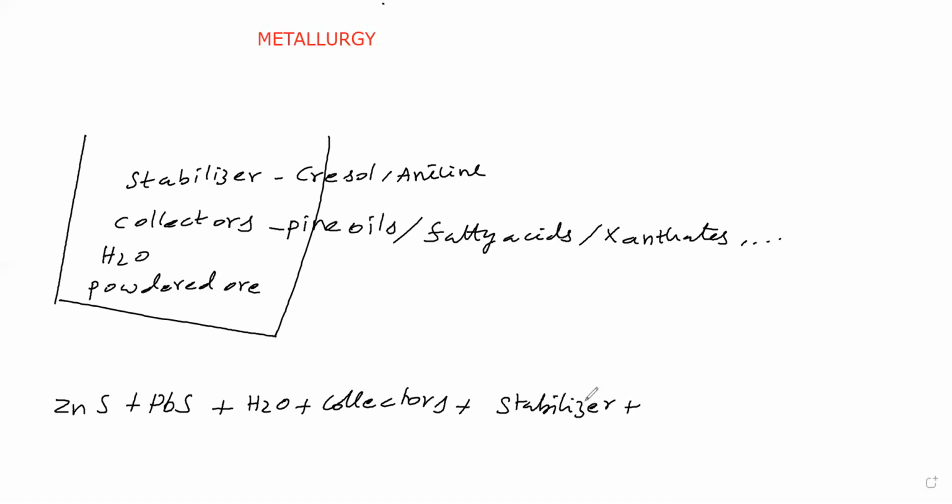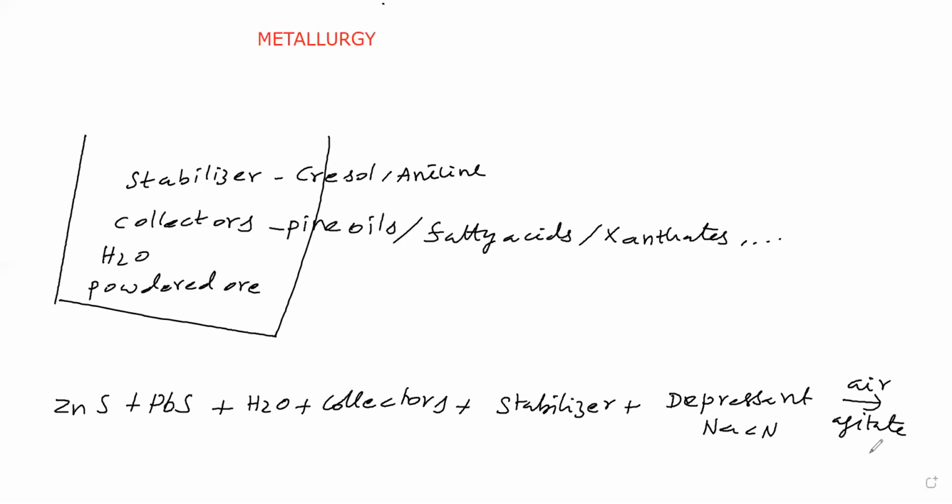Then we add another substance called a depressant, which here is sodium cyanide. Then we pass air and agitate the contents.